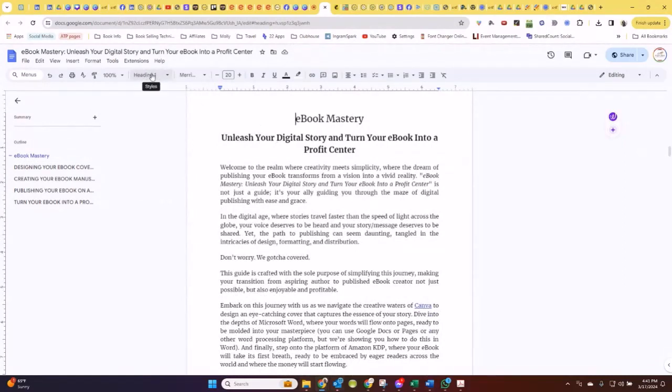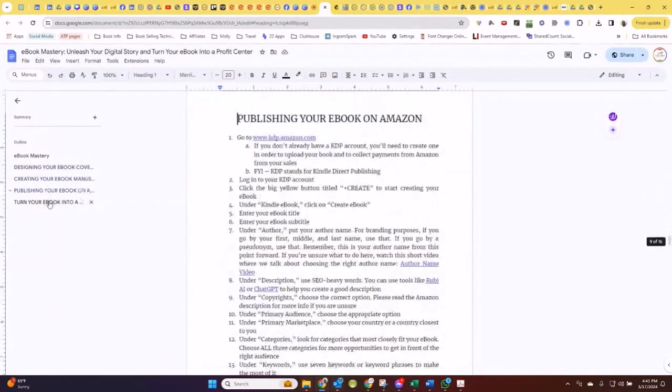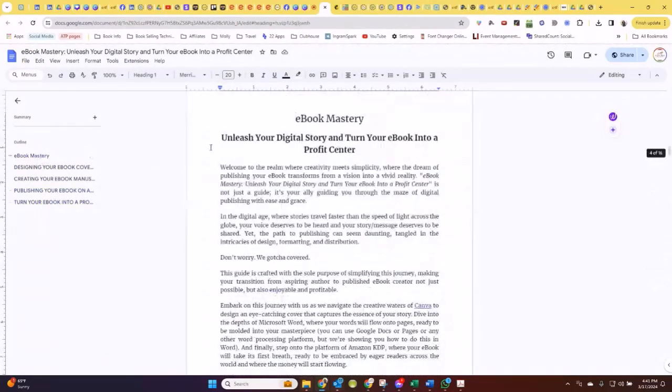And then also right up here, it shows that it's a heading 1 style. This is so that on the table of contents, it shows up as a heading 1, where it's going to have the title as a heading, and then it's going to have the page number that it's located on. And then if I click here on designing your ebook cover using Canva, the same thing. It's going to show me as a heading 1 up here, and the left-hand side, when I click on it, it takes me straight to there. It's the same thing if you click on any of these. It's going to take you right to that part in the book, and that's what Kindle wants.